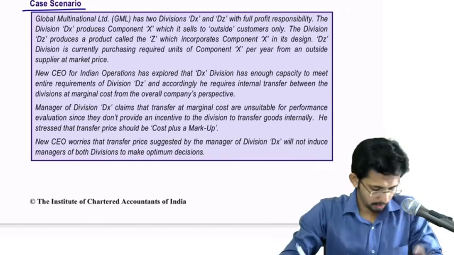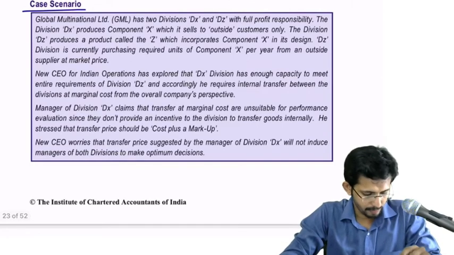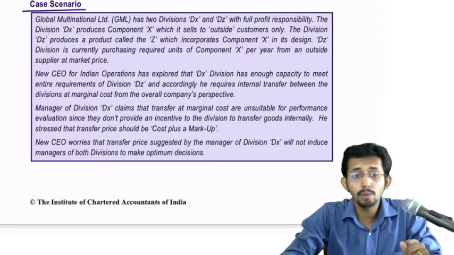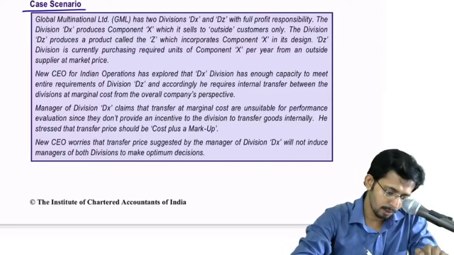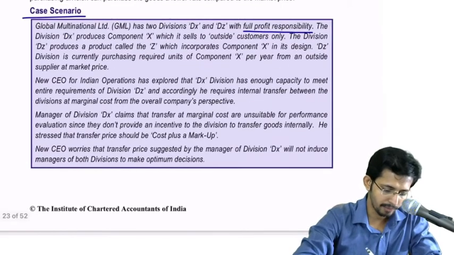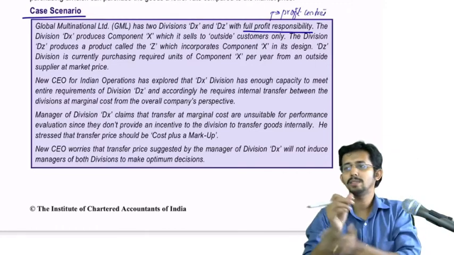Okay, so read the question. Global Multinational Limited, GML, has two divisions, DX and DZ, with full profit responsibility. What is full profit responsibility? It means that they are organized as profit centers.